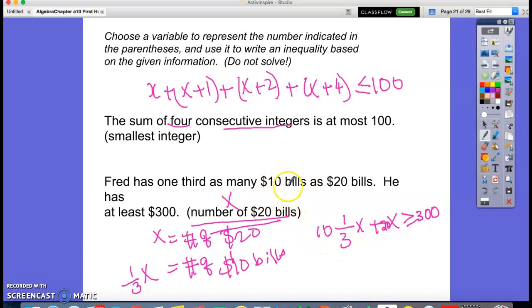Just like when you do coin problems, you multiply by the value of the coin. So this is a $10 bill, and we have this many $10 bills, so the value of this will be 10 times 1/3 x. And then we have x number of $20 bills, and the value of each one is 20. So altogether, it's greater than or equal to 300.